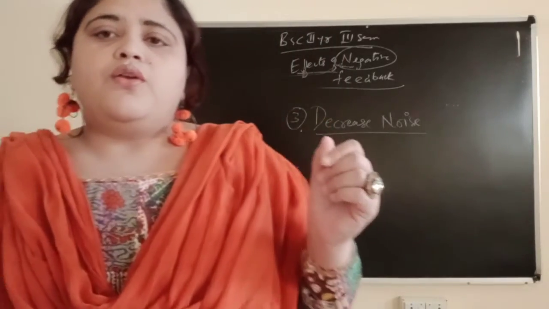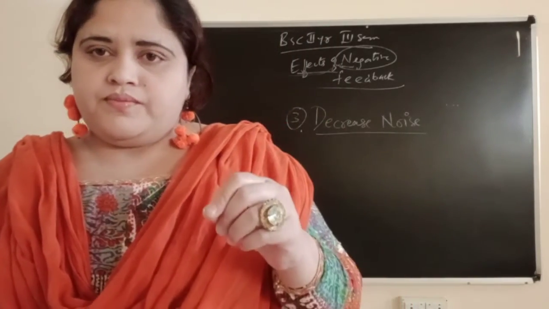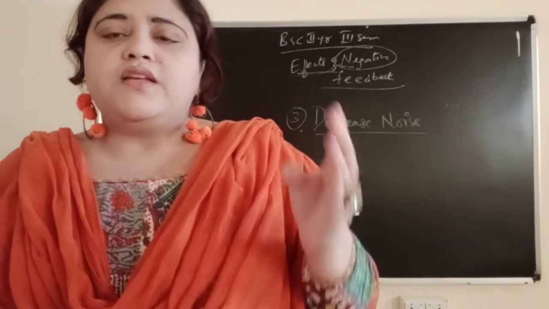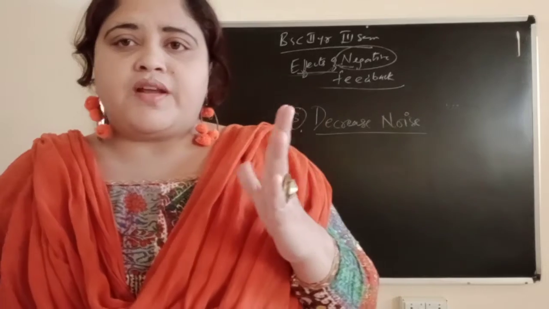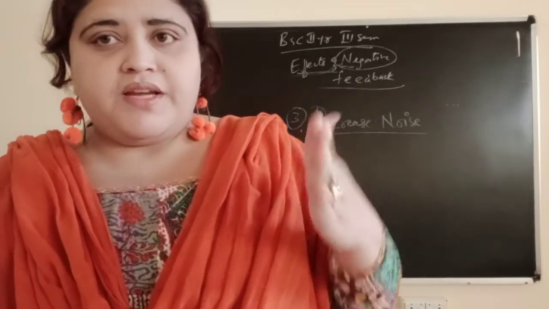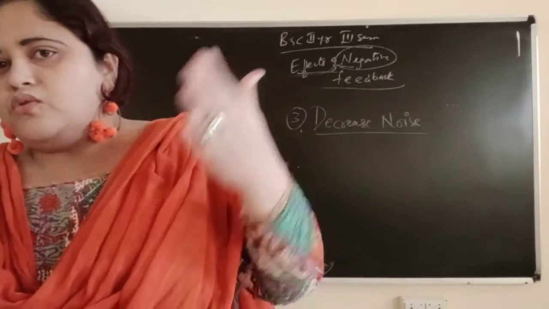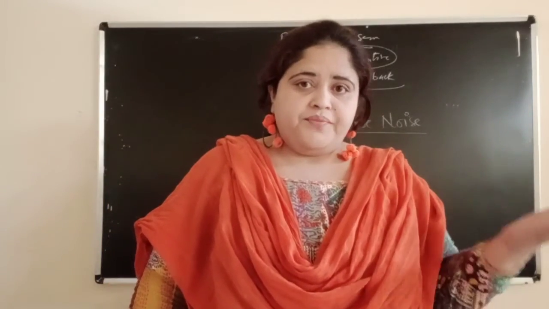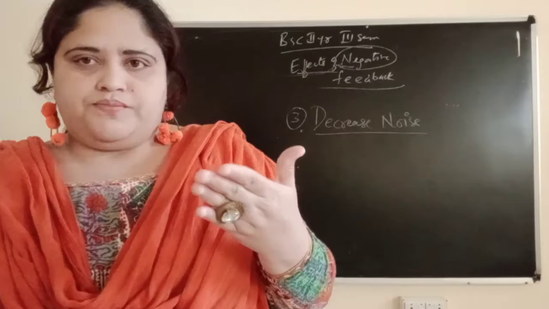So noise, what I told you in my previous video: noise means which is at the output, and distortion means which is at the input. Distortion will always occur from the connection side, the input side. Whenever there is a loose connection or anything is not connected, at that time you will get distortion.